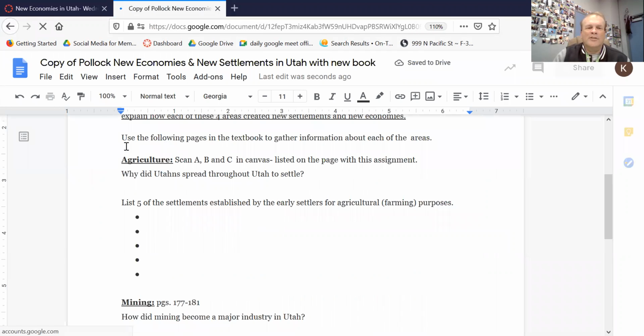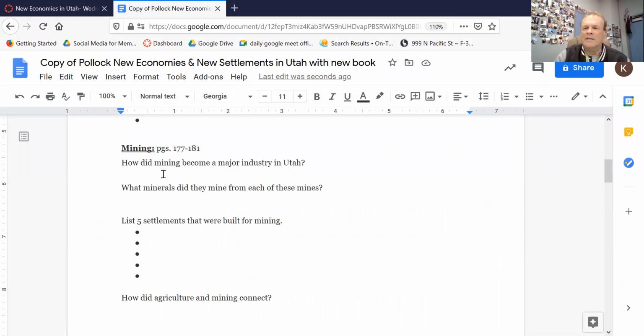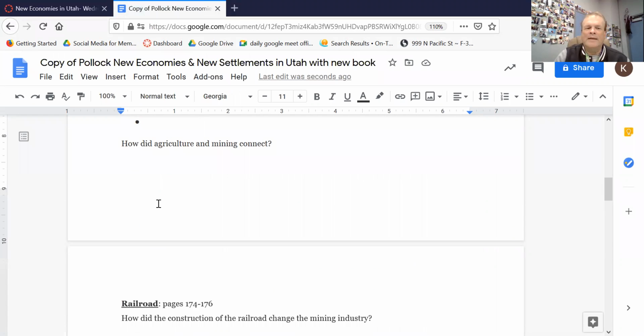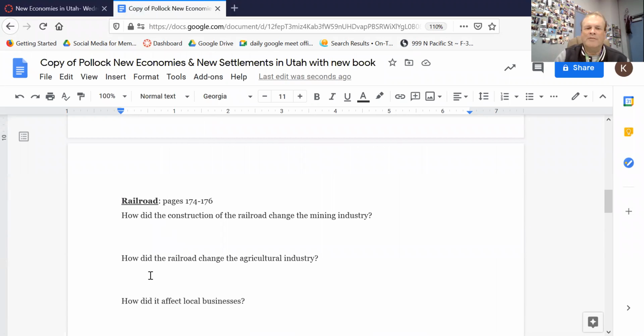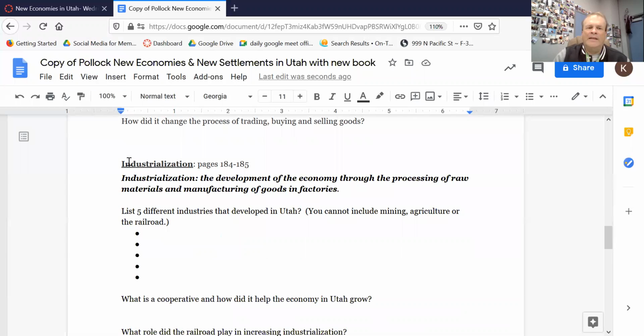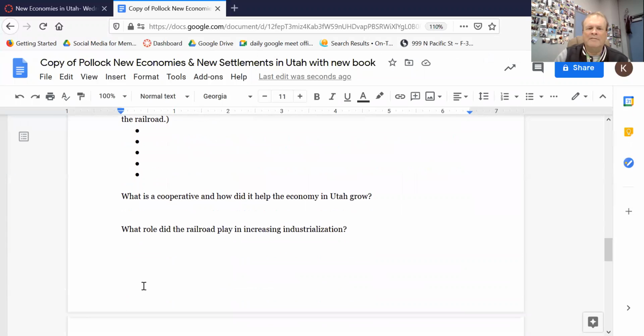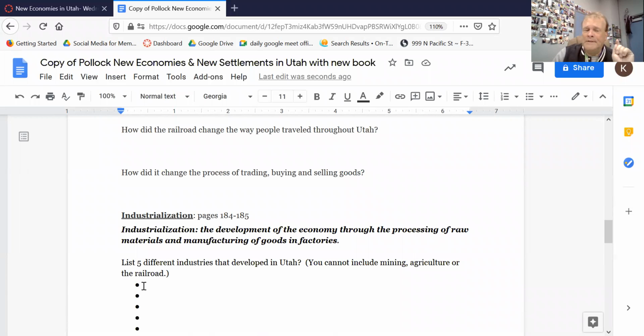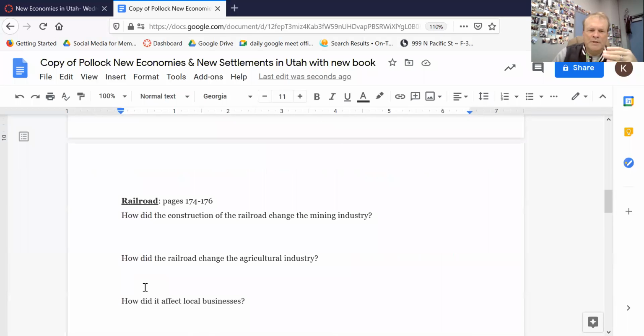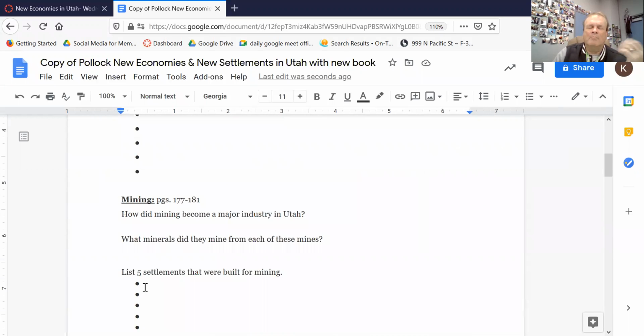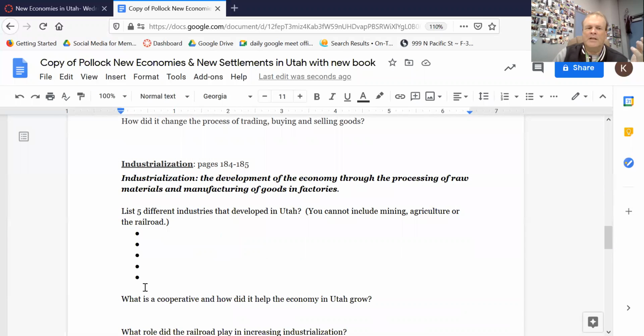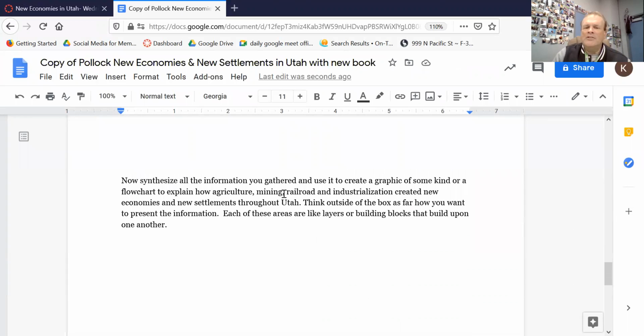Here we go. So this first part, you're going to use scan A, B, C in Canvas, and then you're going to have to open this. Then you're going to go into mining, and it's going to be page 177 to 181. Then you're going to do the railroad, 174 to 177. And then industrialization, that means business or manufacturing, and that's 184 and 185. So those are the four new economies, okay? The railroad, and then it opens up business, farming, mining, and then industrialization.